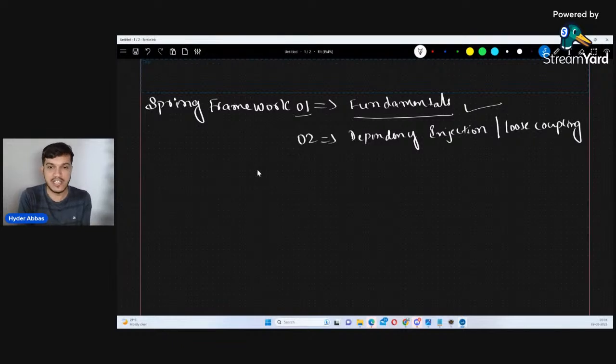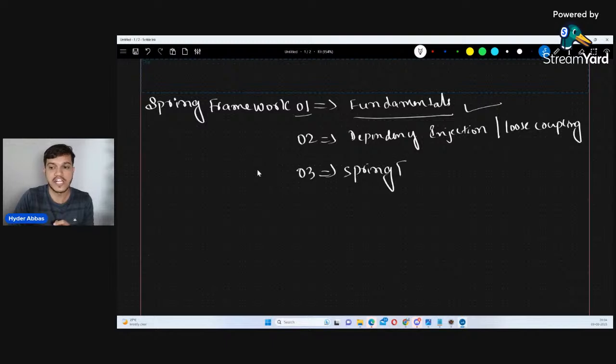The main idea behind the Spring framework is to decouple the dependencies we have between the classes in Java. That's the major thing here. Whenever you talk about the Spring framework, it is about achieving loose coupling, avoiding dependencies, dependency injection. So what exactly is that? First, we tried to understand it with respect to a Java program, and that's what we saw in the last program. Now, in session number 3, we are actually getting into the Spring framework.